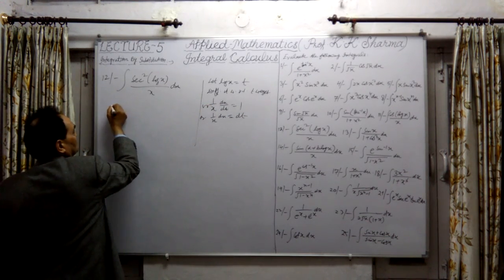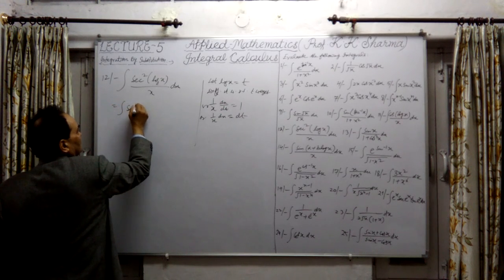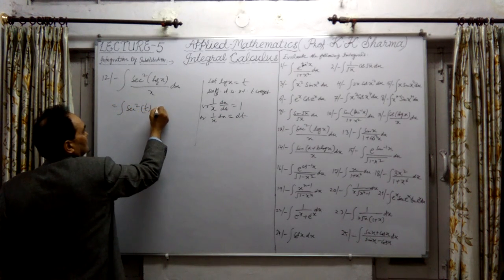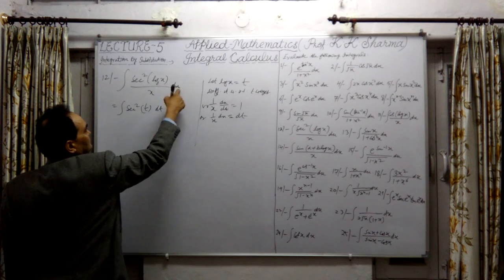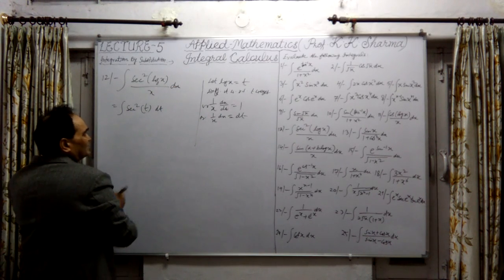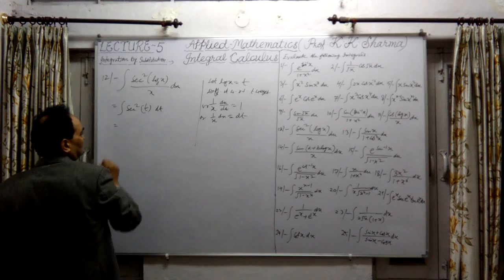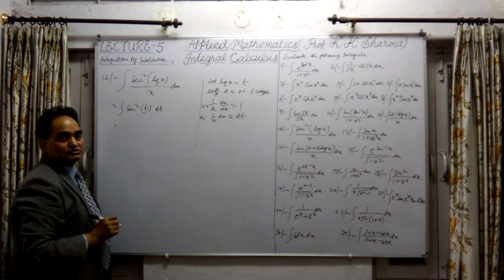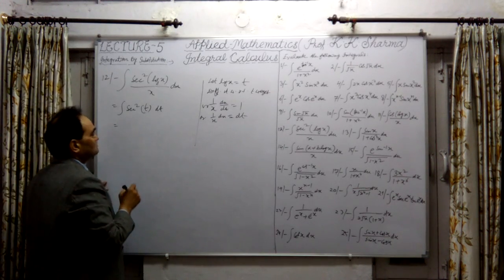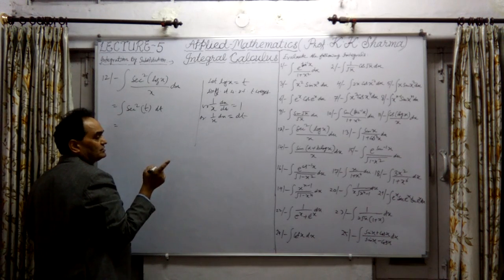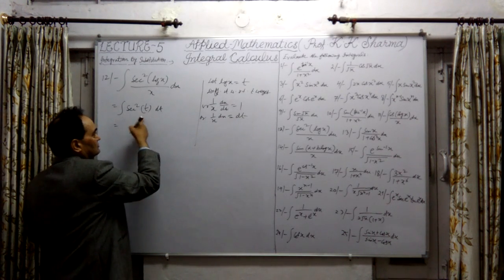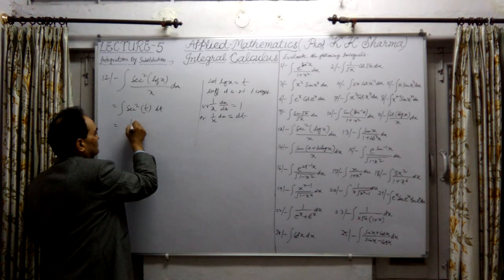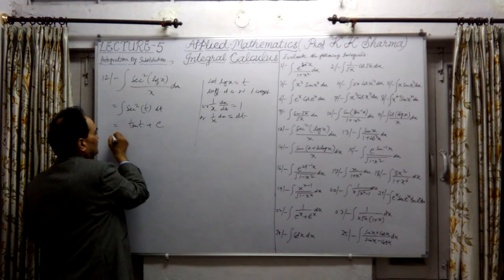Okay, replacing this, we get sec square t into dt, 1 upon x dx equal to dt. Or we can simplify it like that. Now it can be integrated. Integration of sec square t is tan t, a simple integration, because differentiation of tan t is sec square t. Therefore, integration of sec square t is tan t plus constant of integration.